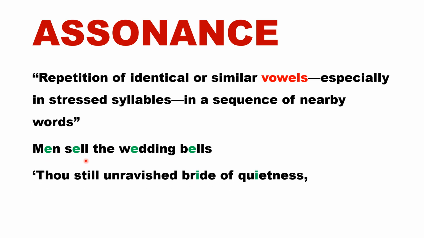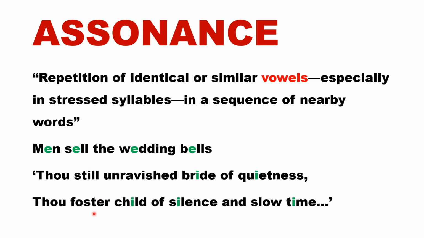Another example could be these lines from John Keats's famous poem Ode on a Grecian Urn. It says, "Thou still unravished bride of quietness, thou foster-child of silence and slow time." We can see here that these five I's are pronounced in the same way: bride, quietness, child, silence and time. So this sound is repeated in quick succession during these two lines. The writer has made use of assonance in these two lines.